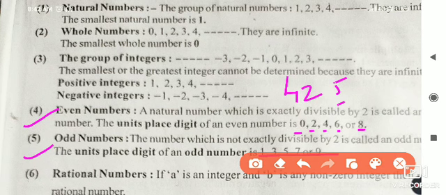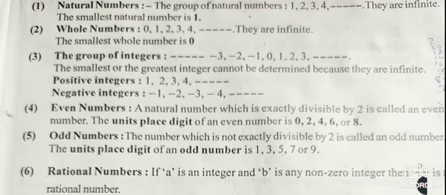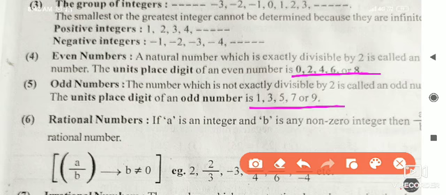As we are writing 1, 2, 3, 4, 5, 6, 7, 8, these numbers are there. If 1 is at unit place, the number is odd. If 2 is at unit place, the number is even. 3 at unit place, odd. 4 at unit place, even. In this way, if 0, 2, 4, 6, 8 is at unit place, then the numbers are even, and if 1, 3, 5, 7, 9 are there, then these numbers are odd numbers.